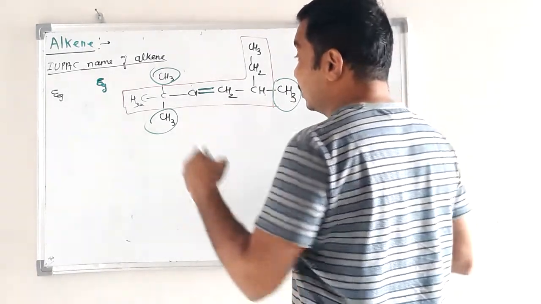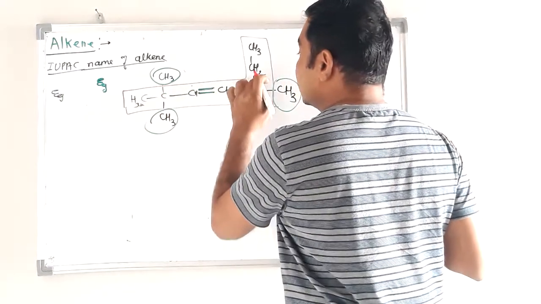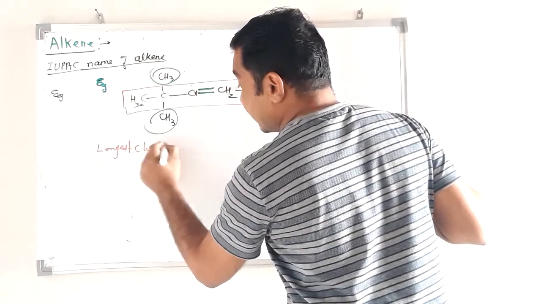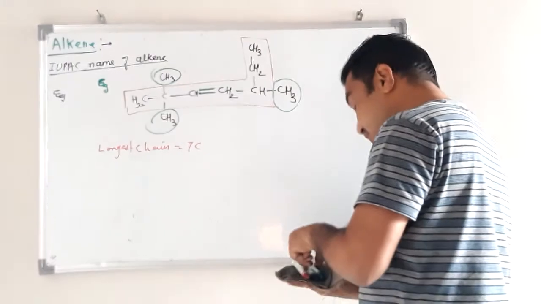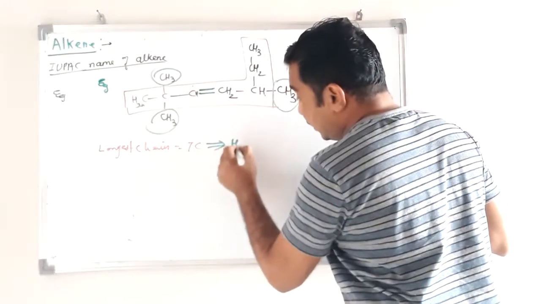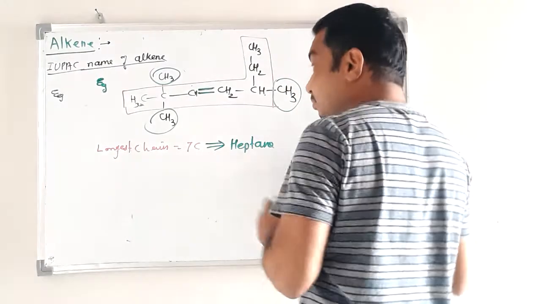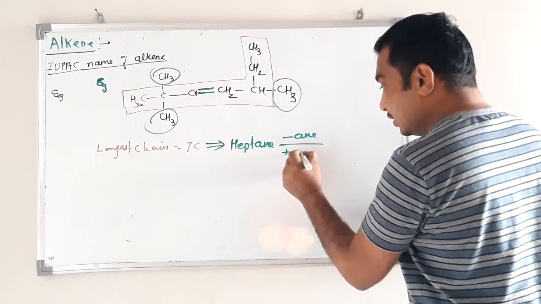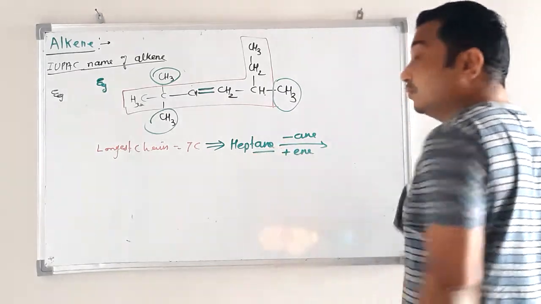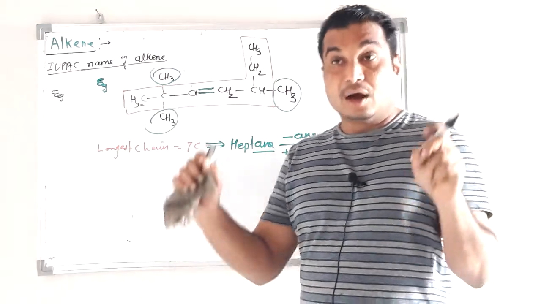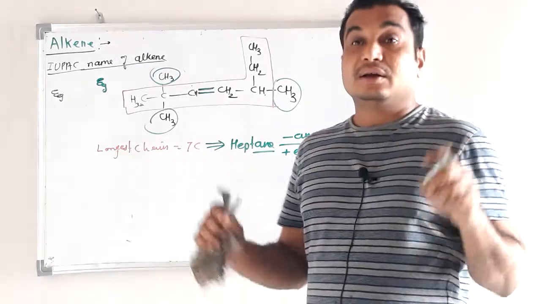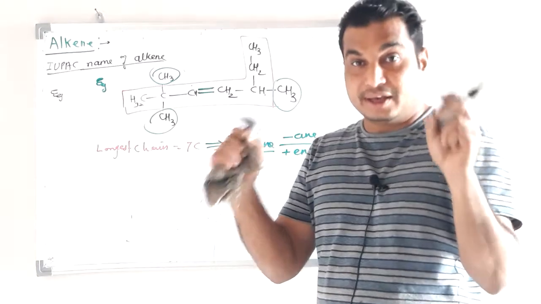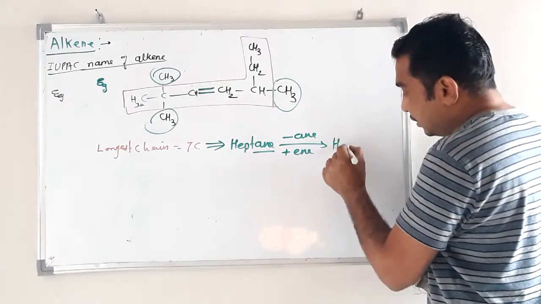So how many carbon atoms? 1 2 3 4 5 6 7 carbons. So the longest chain contains 7 carbons. 7 carbons means heptane. But it is an alkene, so remove the suffix ane from the name of the alkane and add ene. So we get heptene.